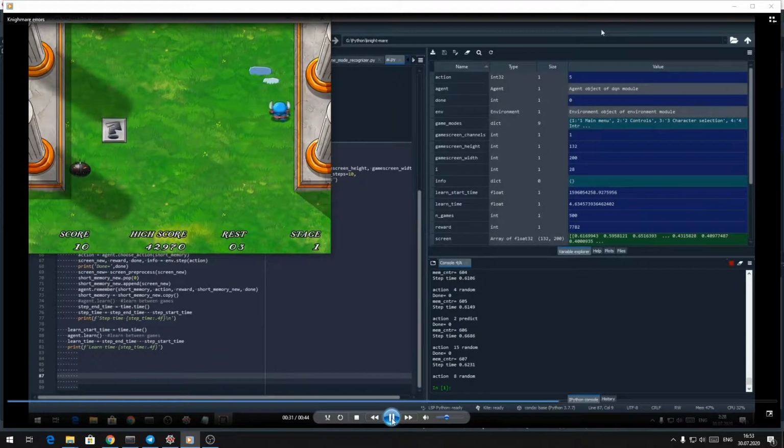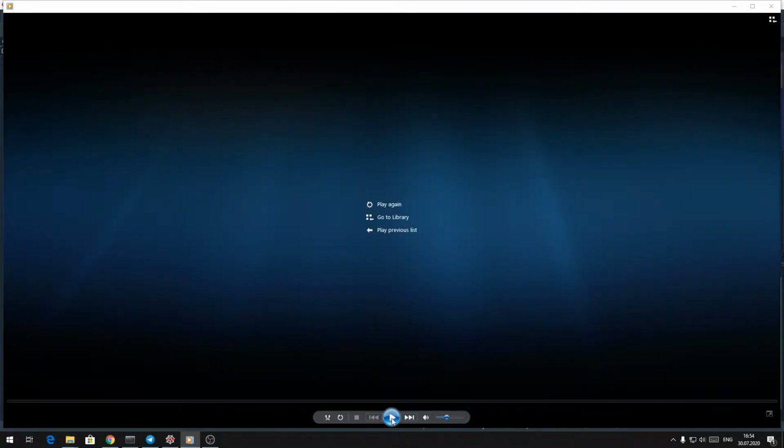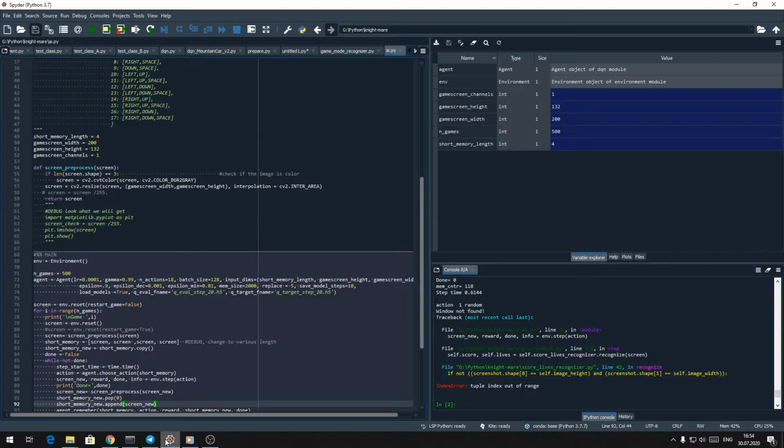This type of error could be solved relatively easily just by checking whether the screenshot still corresponds to the gameplay, or whether we have a level intro screen. The second type of error is much harder to detect. You can see it now. I have no ideas about it yet. I have written to the developers of the game. Maybe there is a newer version of it, but they have not responded yet.